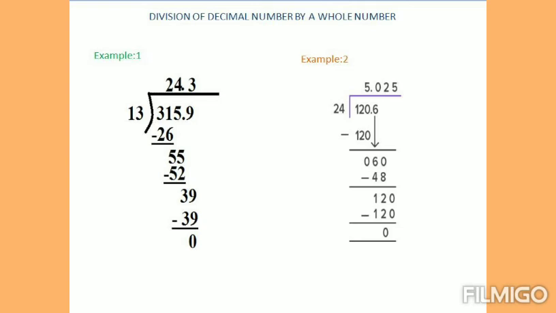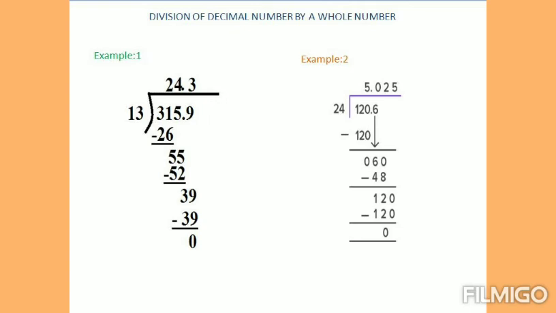In 31 we have 2 times 13. So 26. So if you subtract, you will get 5. Bring the next number 5 down. In 55 we have 4 times 13, that is 52. After subtracting we will get 3. We have to bring the next number down. Before that we have the decimal point. Now just take the decimal point to the quotient part.